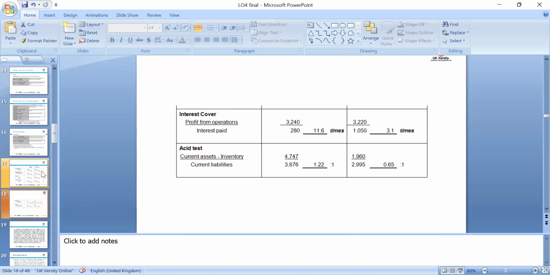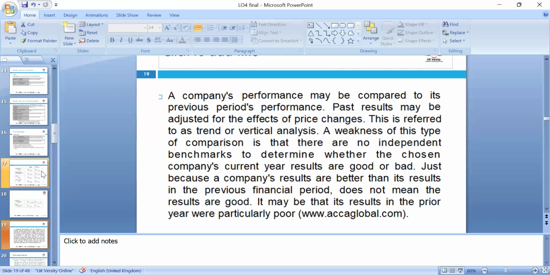For interest cover ratios, 11.6 times means profit is higher, while 3.1 makes Papika high risk. And the asset test ratio, which means current ratio, is 1.22 for one and 0.65 for the other, so for every 65 pence of assets there is 1 pound of liability. That has a huge impact. Overall, we can suggest Anika is the best company for investment. We go for Anika instead of Papika.